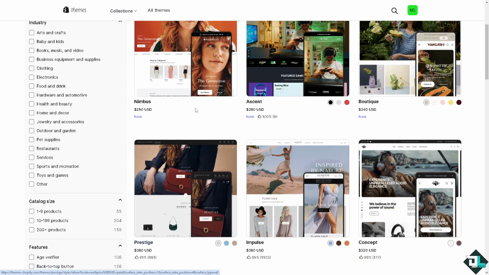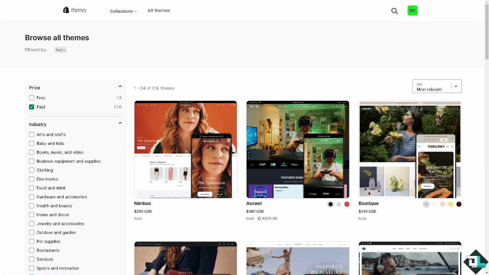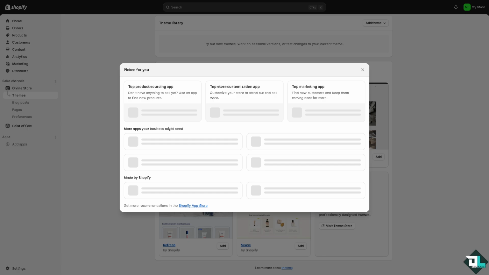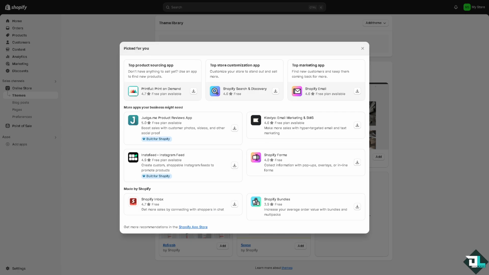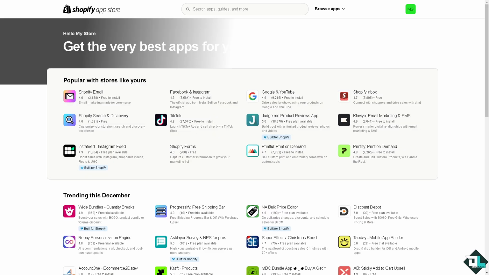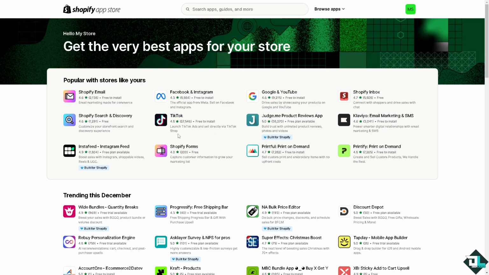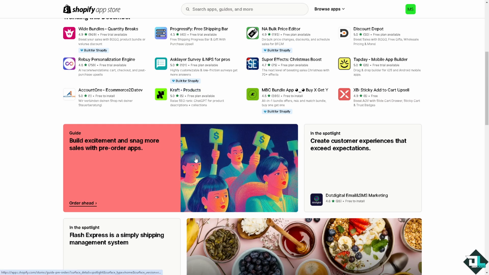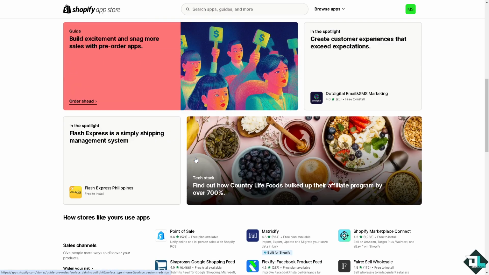Now, not only that, you can also go to the section wherein you see there's an option that says add apps. The Shopify's App Store has thousands of apps to extend the platform's functionality. If you click on the Shopify App Store, you can search for any apps that is going to be helpful for your store. Say, for example, advanced analytics, customer support features, or additional marketing tools. They also have the 24/7 customer support, offering round-the-clock customer service live via chat, email, and phone.